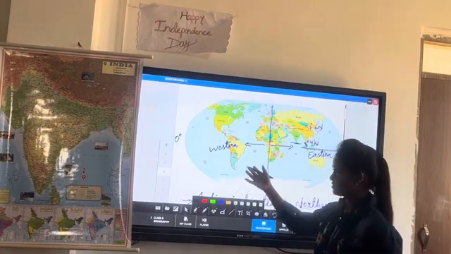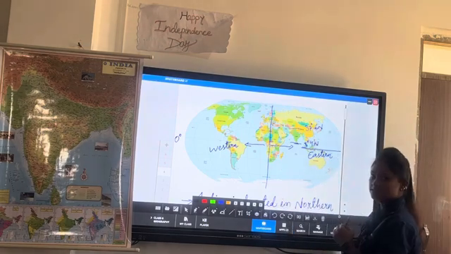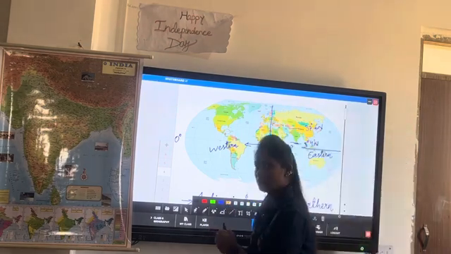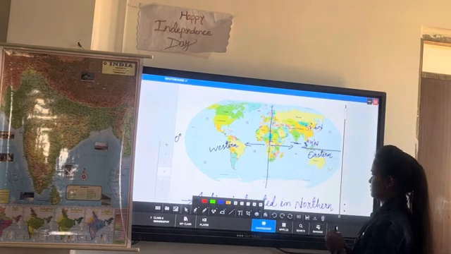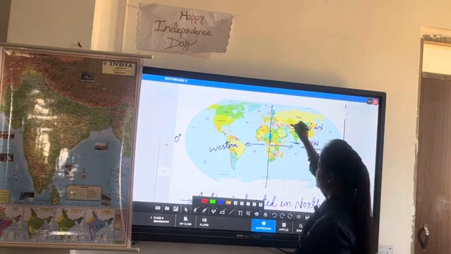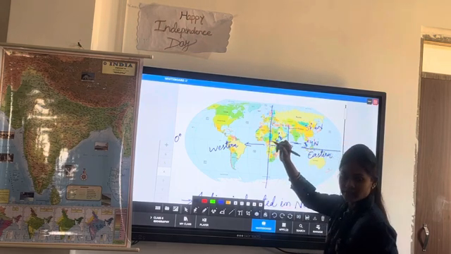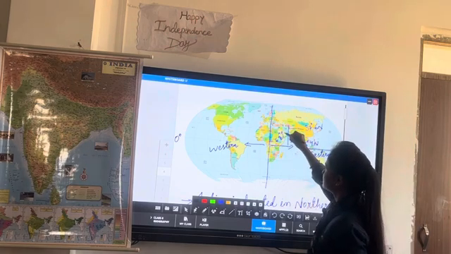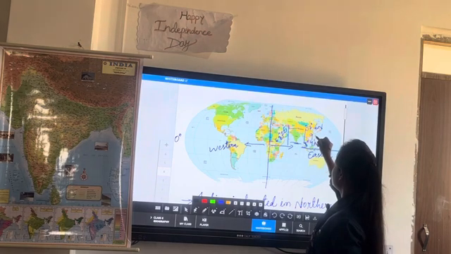Because as we have discussed, according to the Greenwich time, this part is an eastern hemisphere and this part is a western hemisphere. So India lies in the eastern hemisphere, and according to the longitudinal extents, it starts from 68 degree 7 minutes east to 98 degree 25 minutes east.